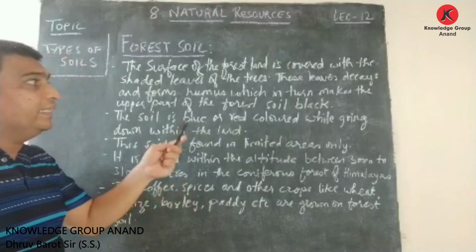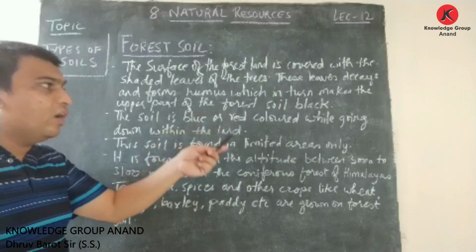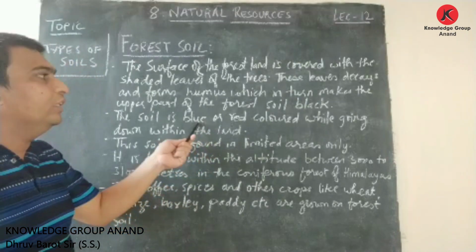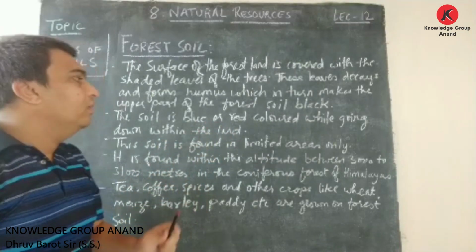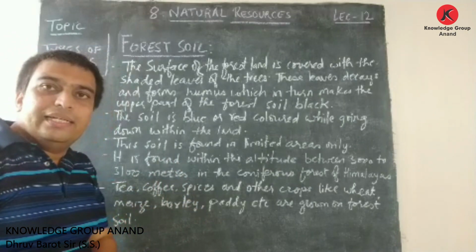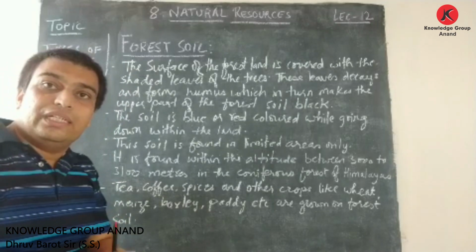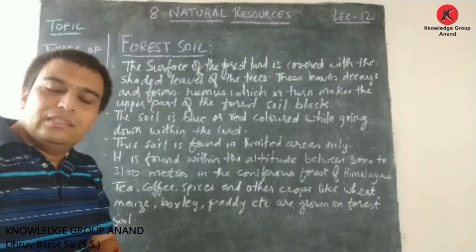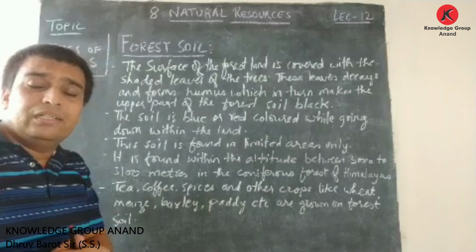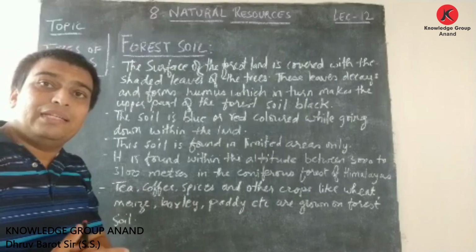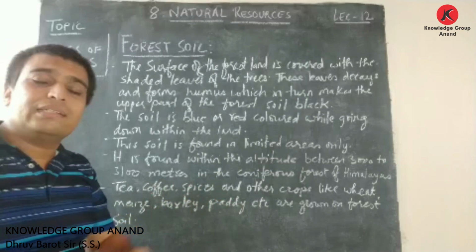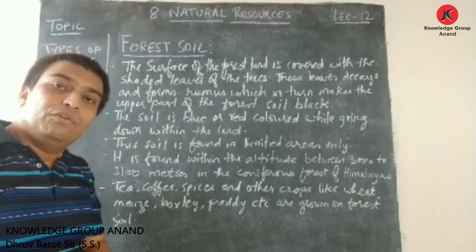But friends, when you go down within the land, you can find this soil in blue or red color. This soil is found in limited areas. It is found at an altitude of 3000 to 3100 meters, especially in the areas of the coniferous forest of the Himalayas. Here, tea, coffee, spices, and crops like wheat, maize, barley, paddy, etc. can be grown in this type of soil.